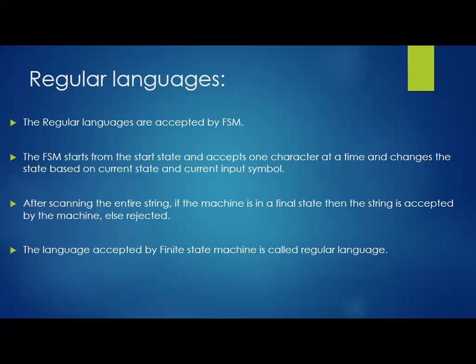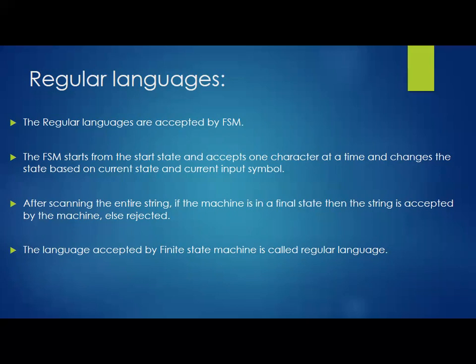When we solve problems over regular language, you'll have better knowledge about what exactly the FSM stands for. After scanning the entire string, if the machine is in a final state, then the string is accepted by the machine, or else it is rejected. For example, my name, Prasad, consists of a total of 6 characters. Consider a machine with 6 different states to handle each character.